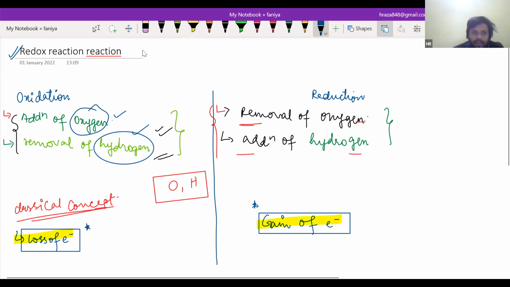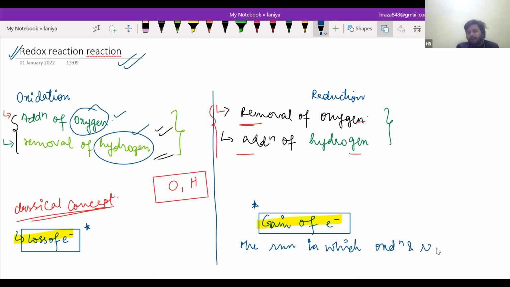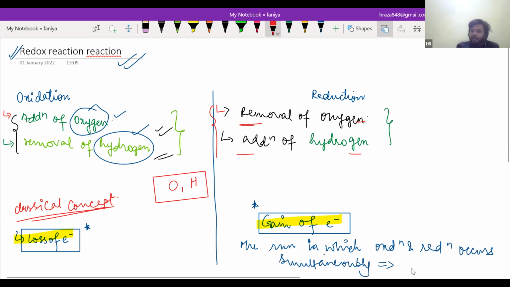And what is a redox reaction? The reaction in which oxidation and reduction occur simultaneously is known as a redox reaction.